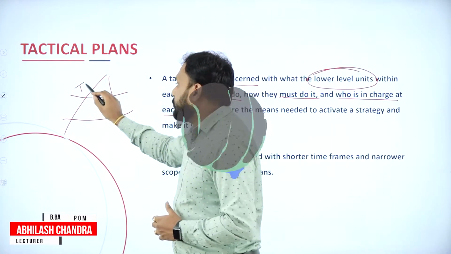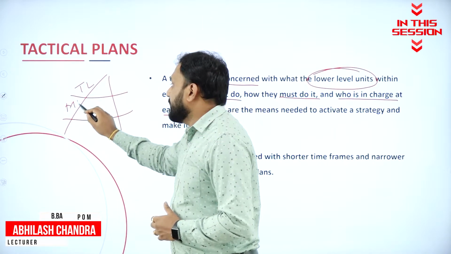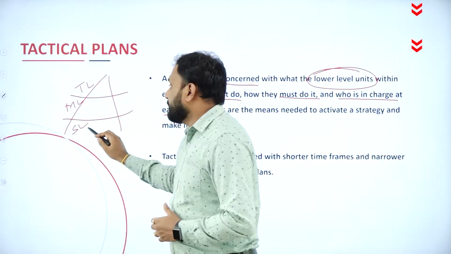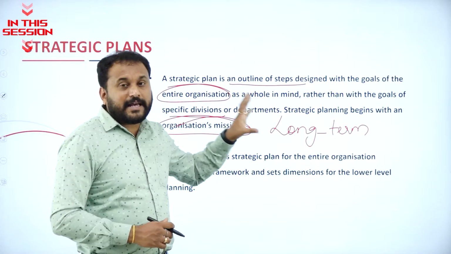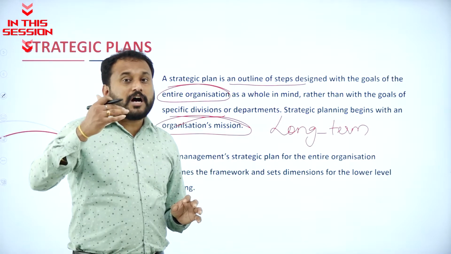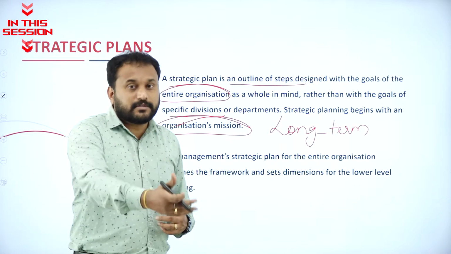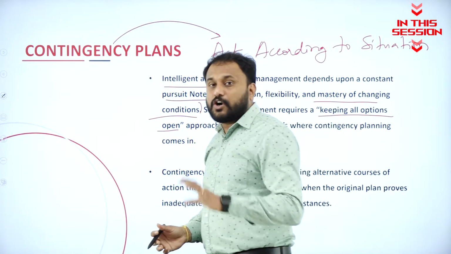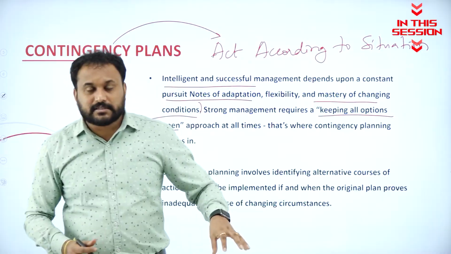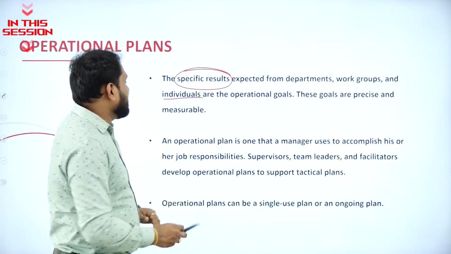That is, we have the top level, then the middle level, and then the supervisor level. They go with a proper strategic plan: if this will not happen, what is it that we need to do? The demerit of planning is what? All plans will not lead to success. These goals are precise and measurable.